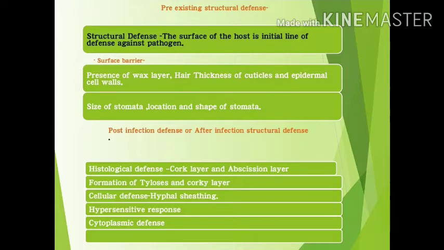The presence of wax in cuticle: cuticle is a mixture of long chain aliphatic compounds, and deposition of wax plays an important defensive role on the surface, in which they form hydrophobic compounds. As a result, the pathogen does not get sufficient water for germinating and the infection is reduced.